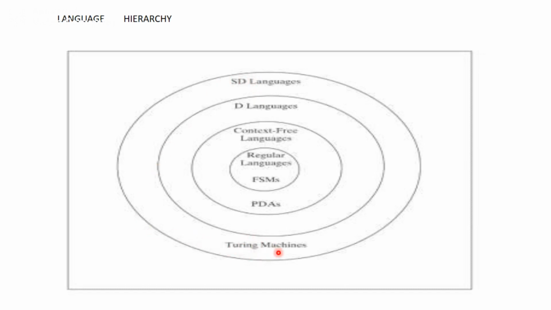These are represented by a Turing machine, and its subsets, the context-free languages and regular languages, are also represented by a Turing machine. That means one thing is clear: as you move outwards from the basic level, it has greater power. It has greater access to tools as it moves outwards. So that is about the language hierarchy.